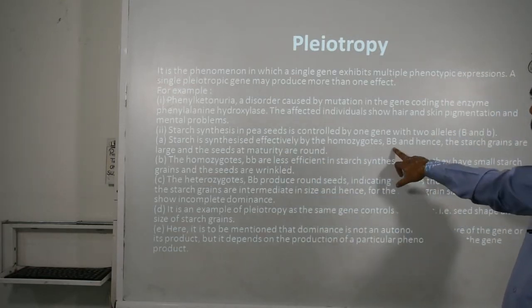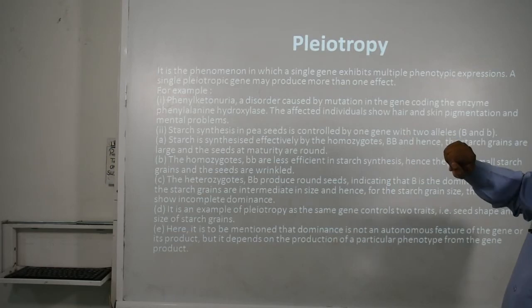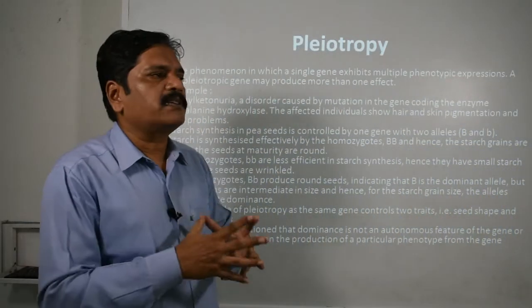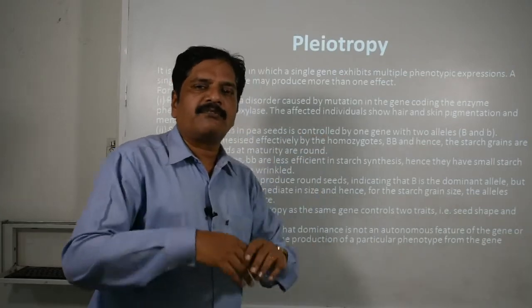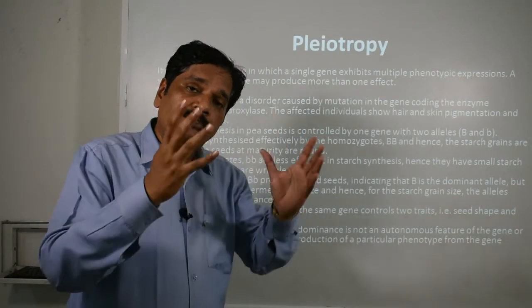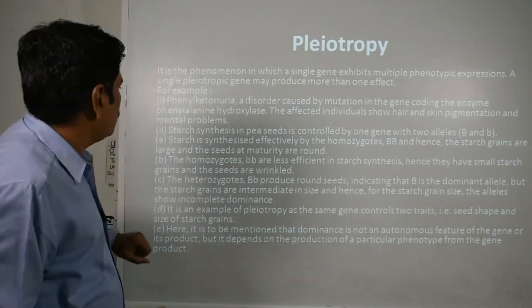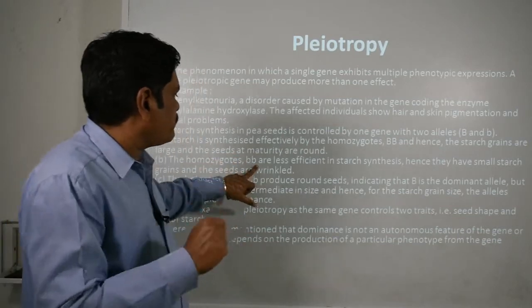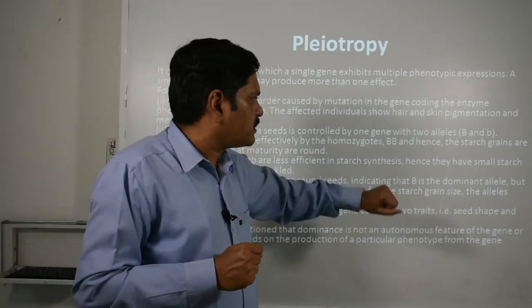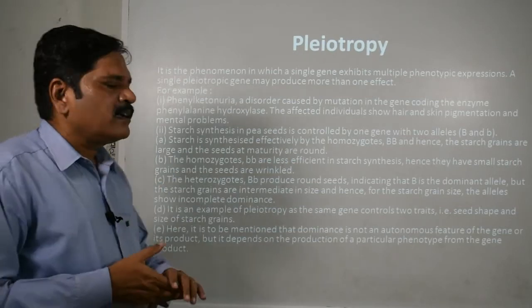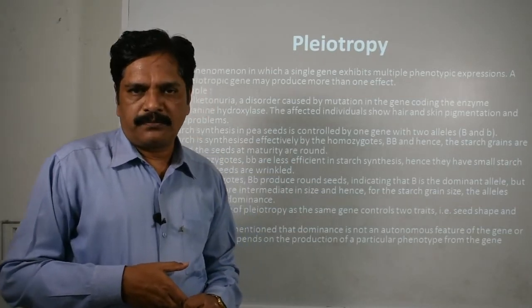What is the genotype? Capital BB. Remember this one. If capital BB is there, then good quality starch with big granules will be synthesized at the time of storage, which is responsible to give a round shape to the seed. Now the second case, the homozygotes small bb are less efficient in starch synthesis, hence they have small starch grains and the seeds are wrinkled in nature.